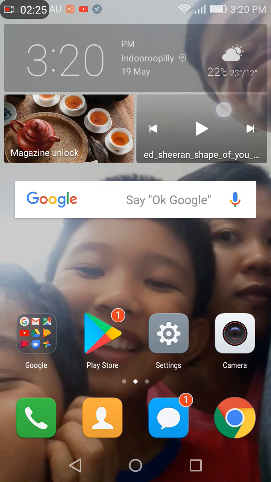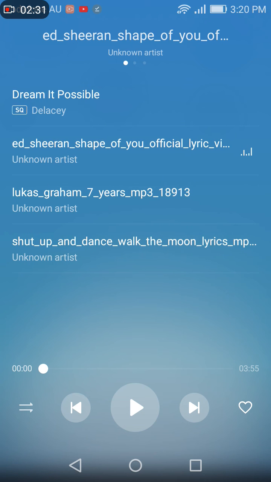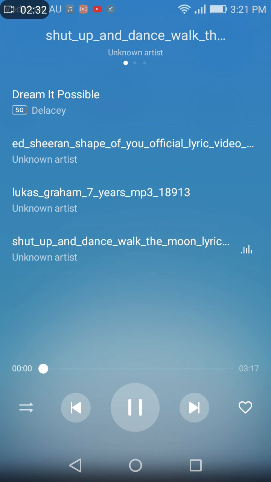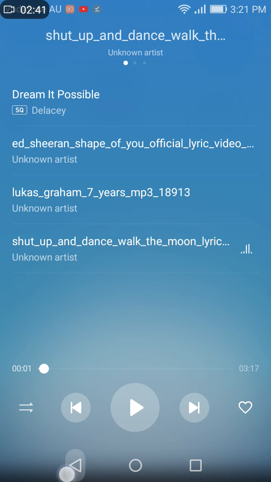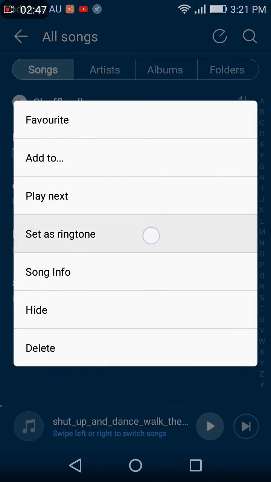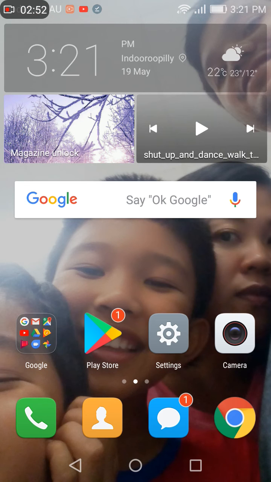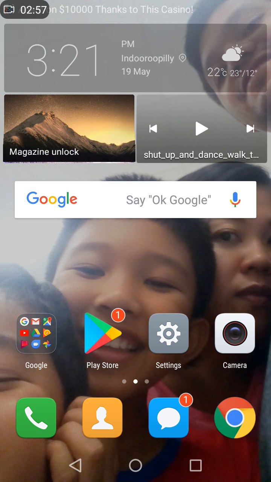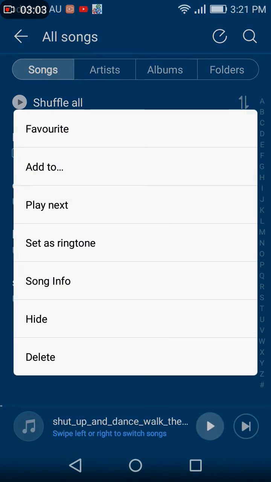Now then you go to your thing up there, and then you find it. So there, Shut Up and Dance. So what's happening? So we just need to go back and then do Shut Up and Dance, set as ringtone, and call ringtone. And then if someone calls you, it will show up as that ringtone. So I'll just put it back to this one.